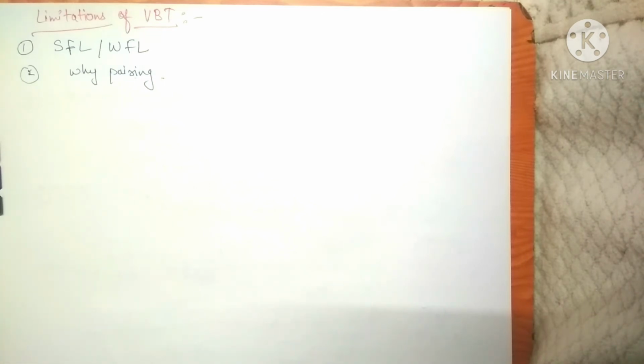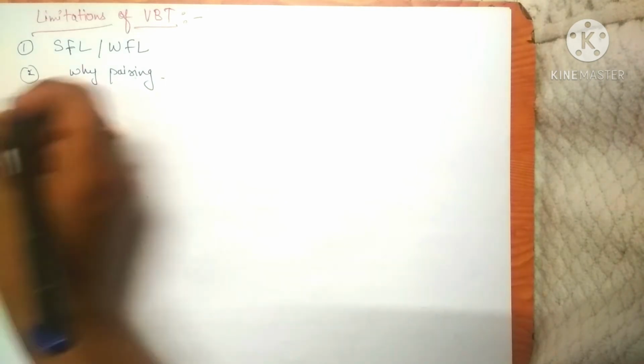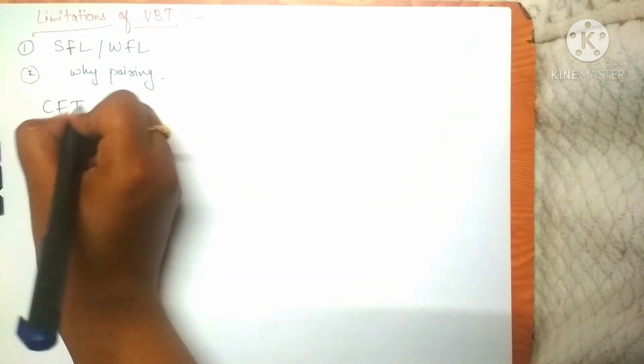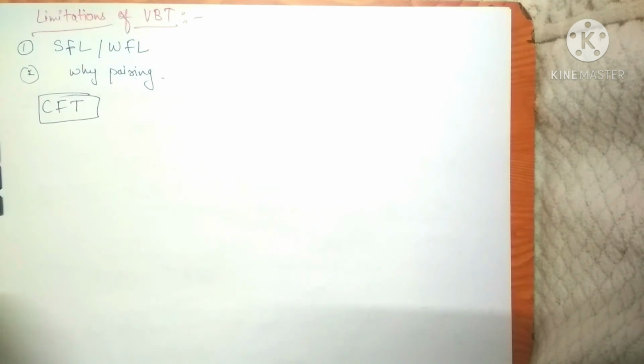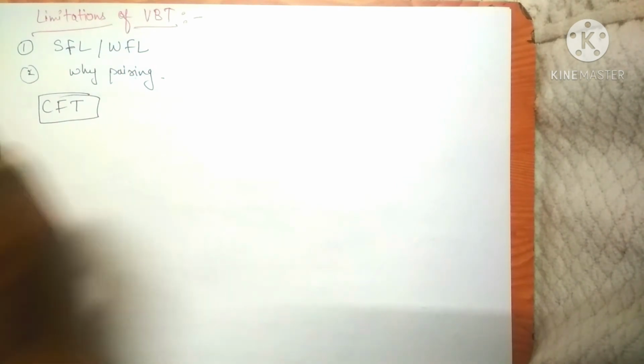So after this, crystal field theory was introduced. First we are going to discuss the postulates of this theory.